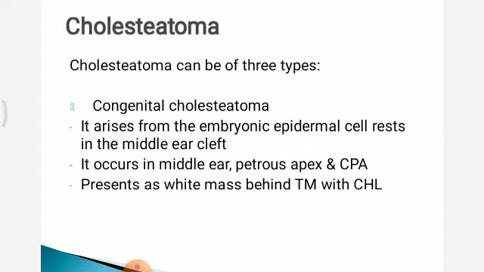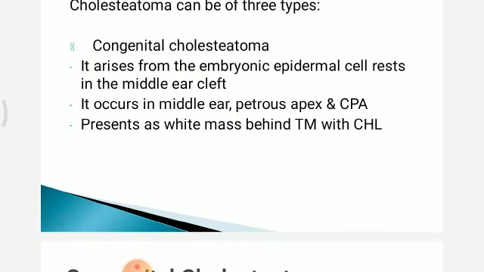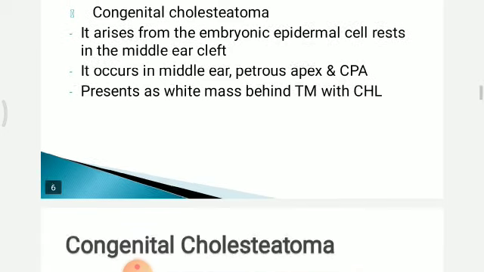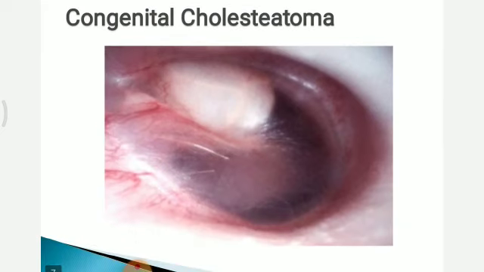Cholesteatoma can be of three types. First is congenital cholesteatoma. It arises from the embryonic epidermal cell rests in the middle ear cleft. It occurs in middle ear, petrous angle, and cerebellopontine angle. It presents as white mass behind tympanic membrane with conductive hearing loss. Here is a picture of congenital cholesteatoma. You can see white mass behind the intact tympanic membrane.